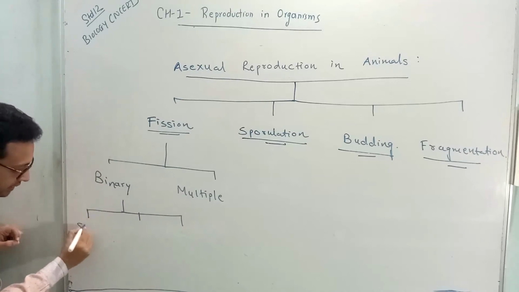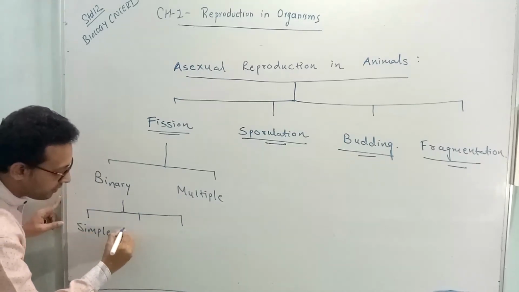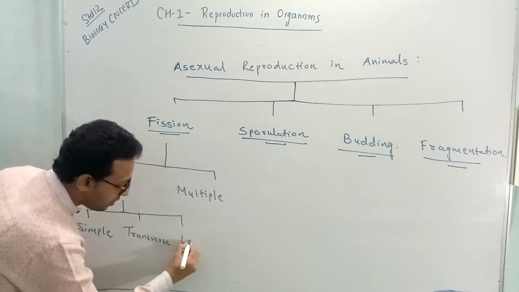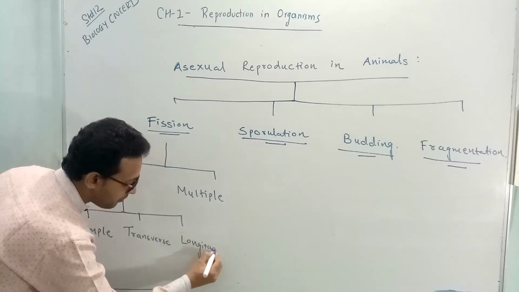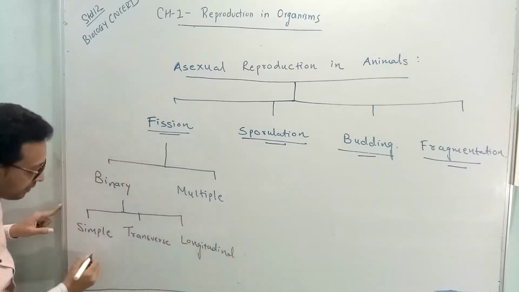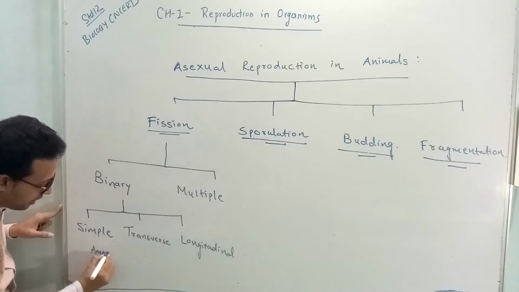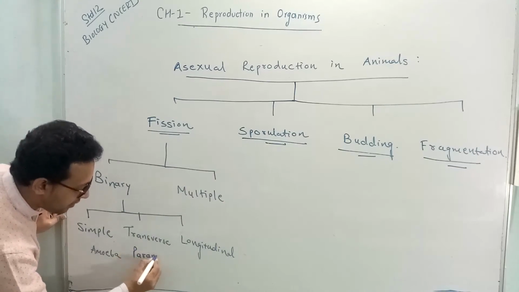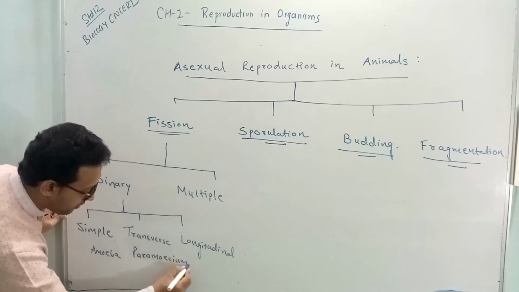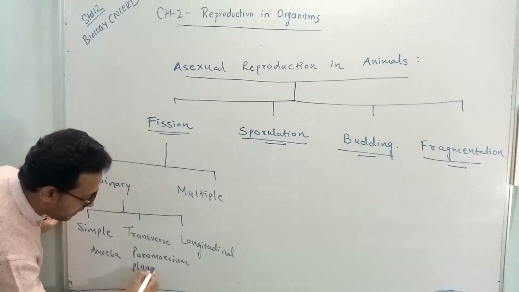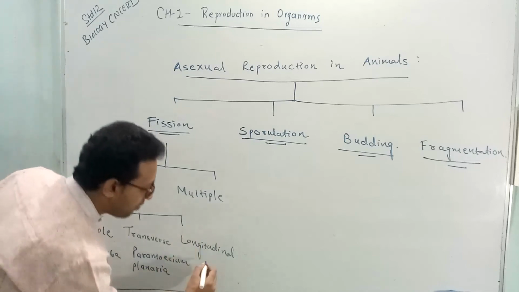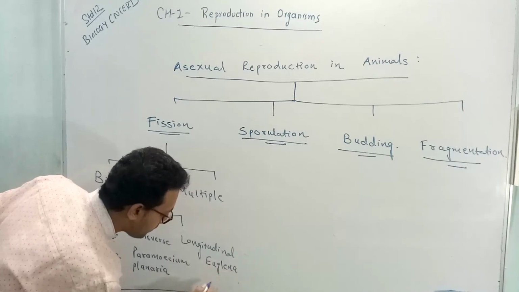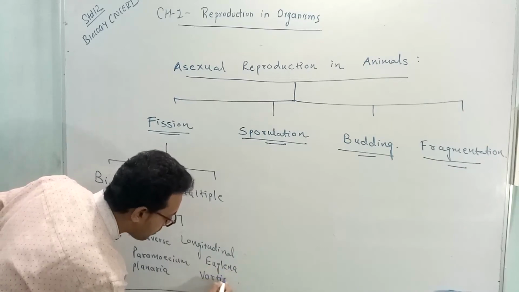First is simple binary fission, second is transverse binary fission, and third is longitudinal binary fission. In simple binary fission, the example is amoeba. In transverse binary fission, the examples are paramecium and planaria. In longitudinal binary fission, the examples are euglena and Vorticella.